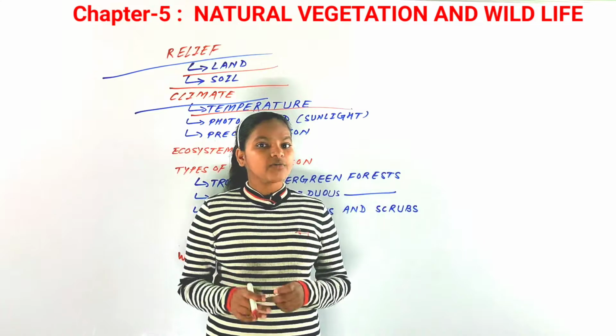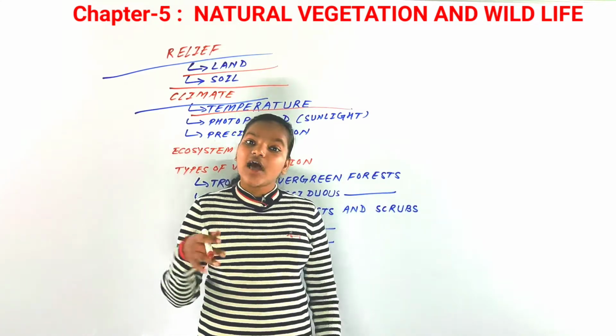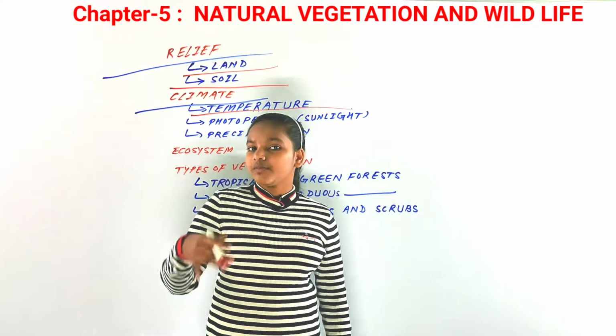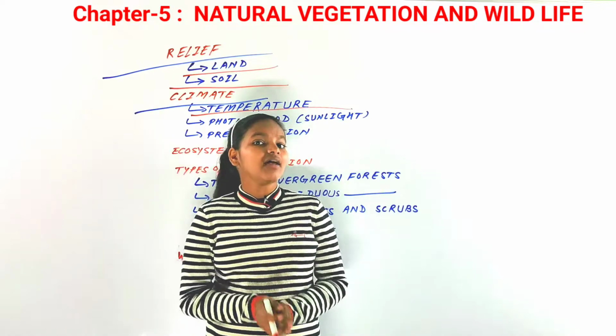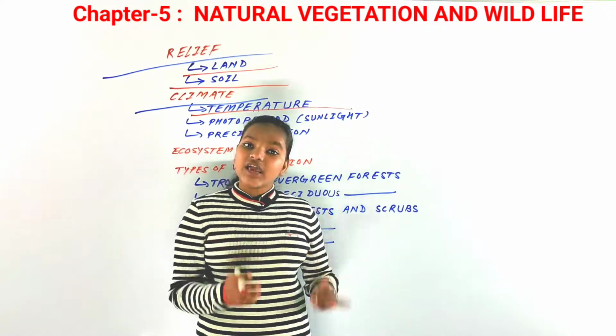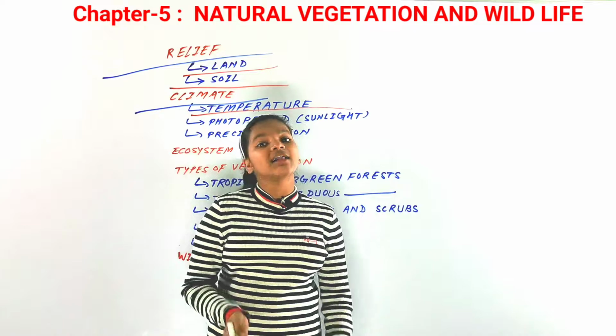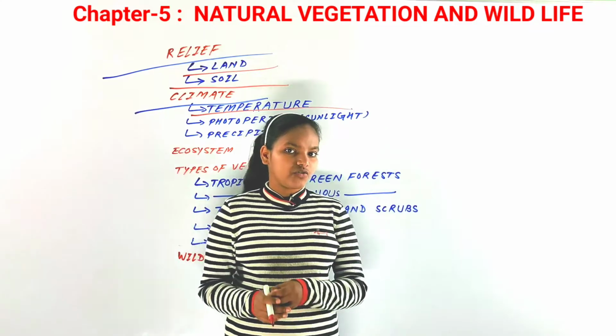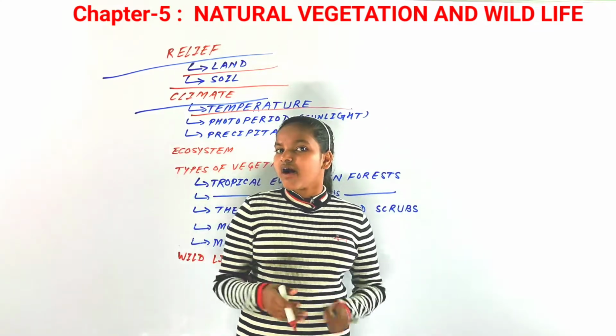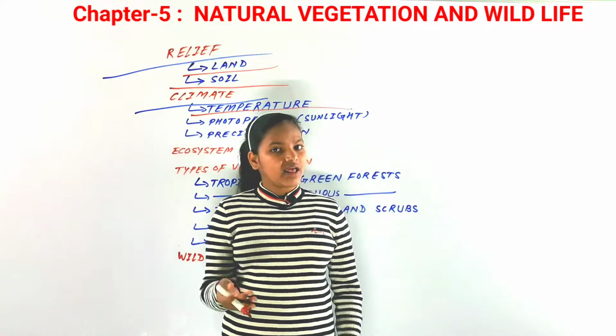Now for example, with the humidity in the air, with the help of soil and with the help of precipitation, what happens then? Just think about that. Is the vegetation of the Himalayan regions and that of the southern part of our country the same? No, they aren't, because of temperature as well.